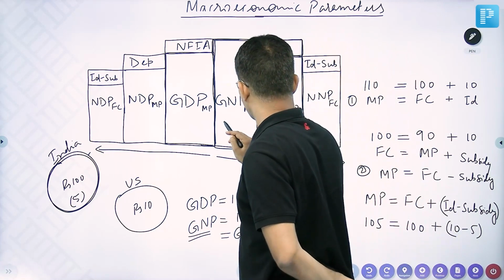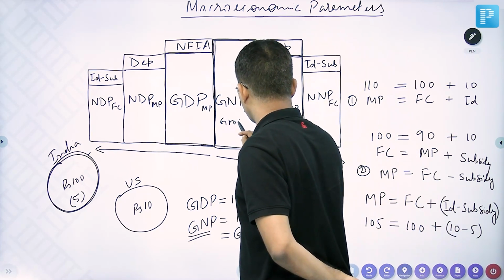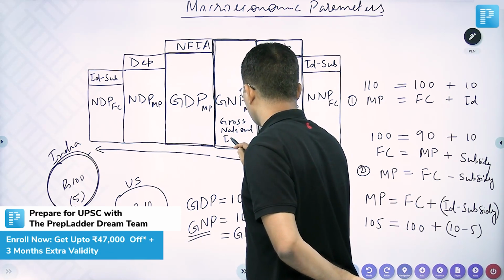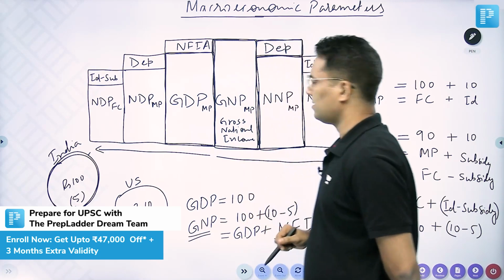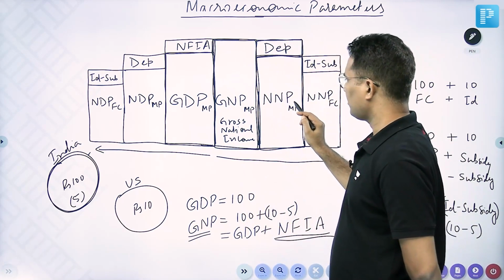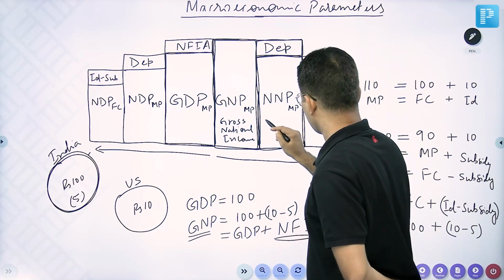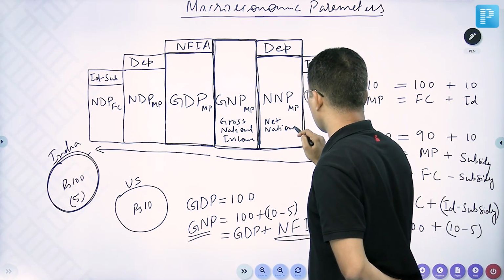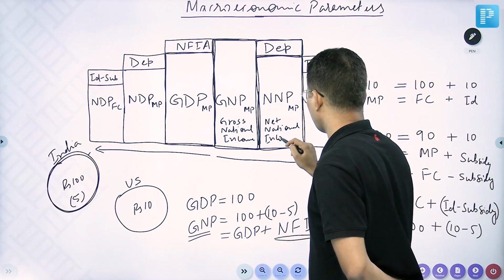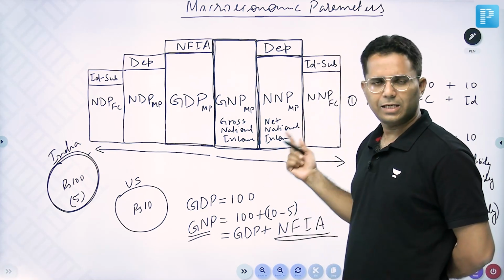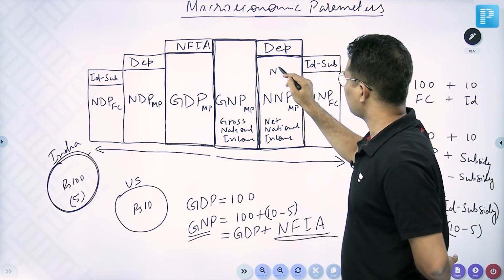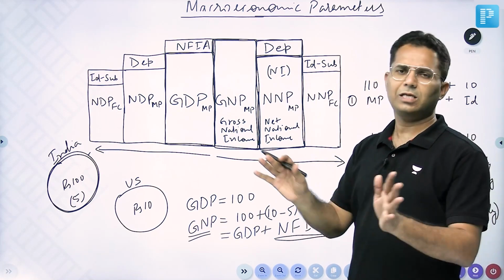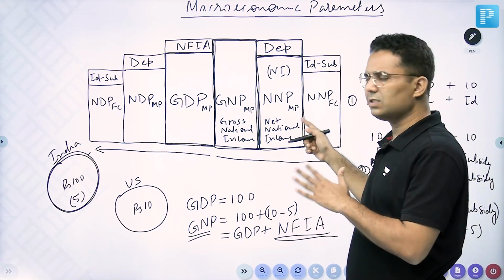This is also called gross national income, GNI. This net national product is also called net national income. This is also called NNI, net national income, or just national income. Net national income is also called just national income. If someone is saying national income, it means net national income.